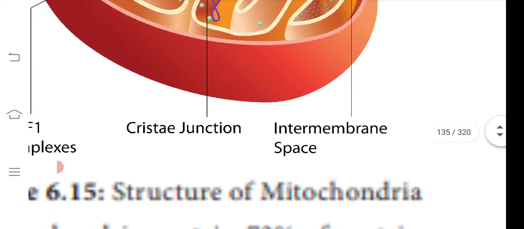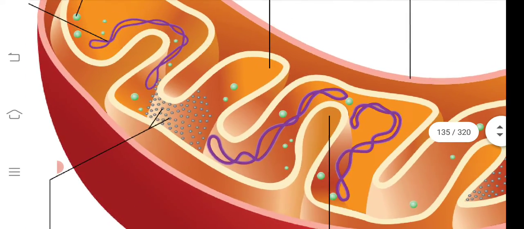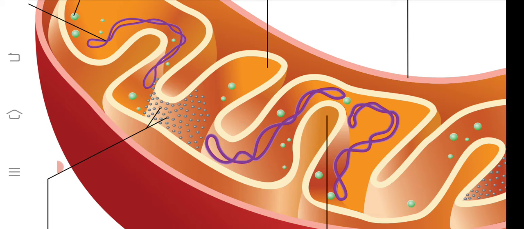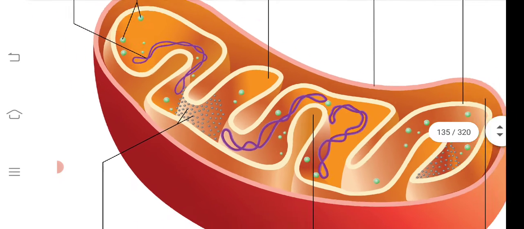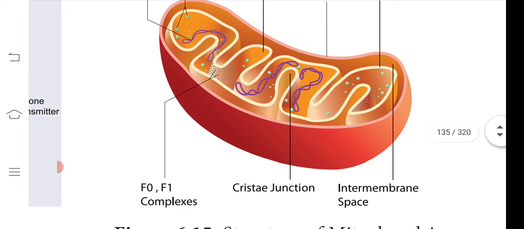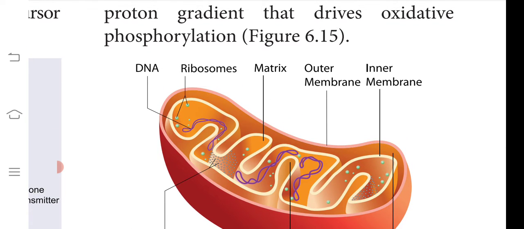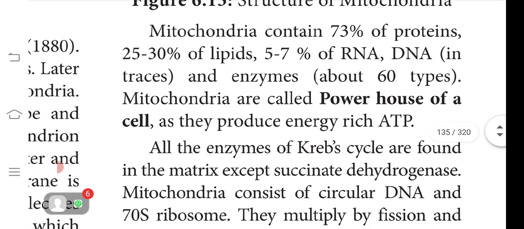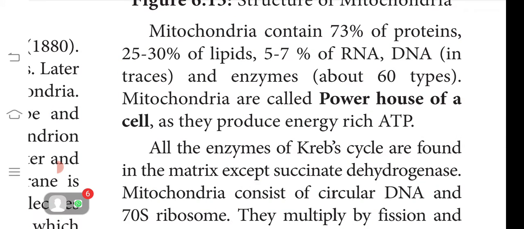You can see the picture here clearly. This is the inner membrane, and the round structures you can see there are the F1 particles, or oxysomes. The inner membrane space is filled with the mitochondrial matrix. The outer membrane is given, ribosomes are also present, and DNA is present in mitochondria too. Mitochondria contain about 73% protein, 25 to 30% lipid, and 5 to 7% RNA and DNA. Mitochondria are called the powerhouse of the cell because they produce the energy-rich molecule ATP.